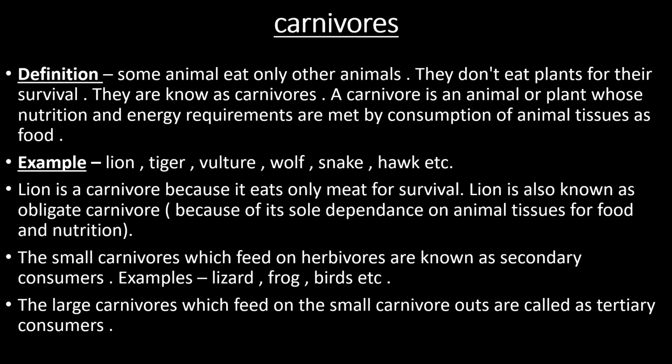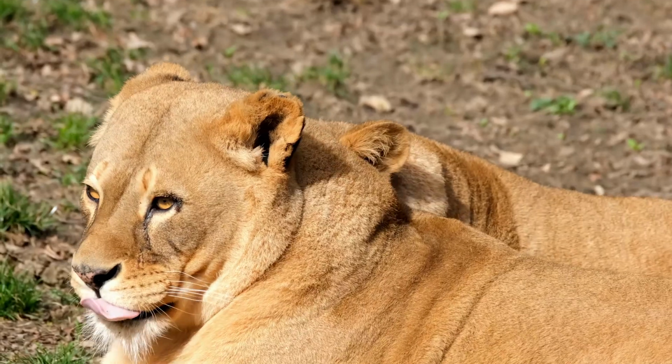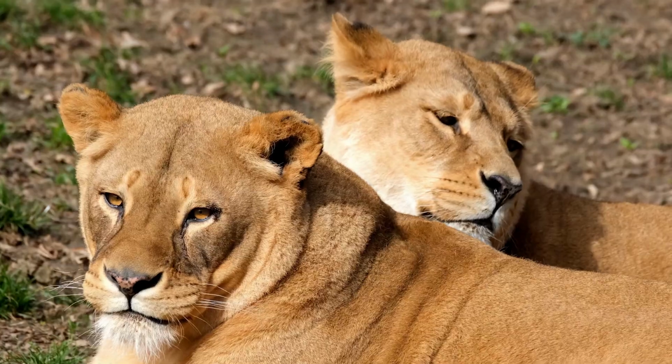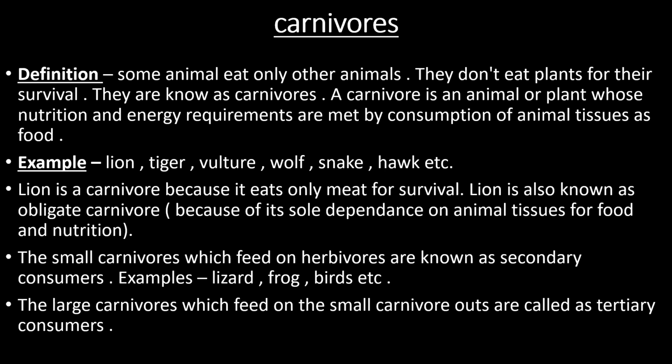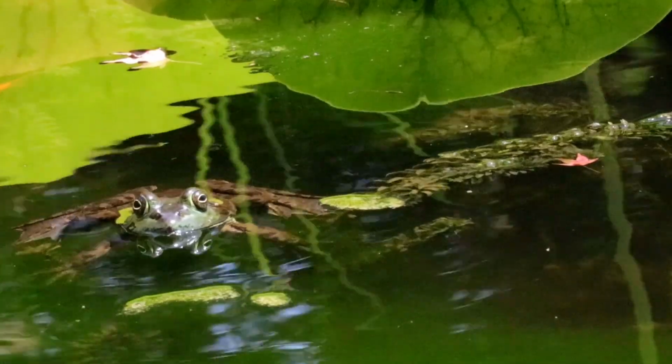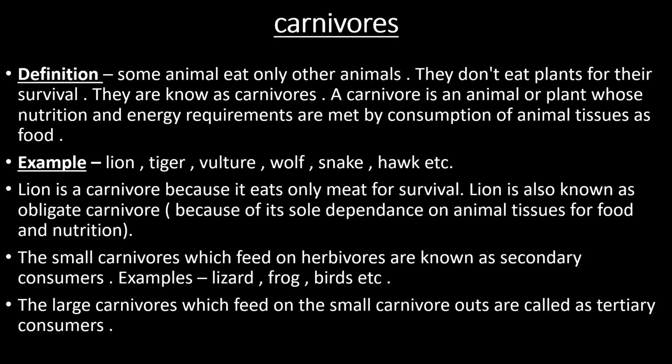Examples: lion, tiger, vulture, wolf, snake, hawk, etc. Lion is a carnivore because it eats only meat for survival. Lion is also known as obligate carnivore because of its sole dependence on animal tissues for food and nutrition. The small carnivores which feed on herbivores are called as secondary consumers. Example: lizard, frog, birds, etc. The large carnivores which feed on the small carnivores are called as tertiary consumers.